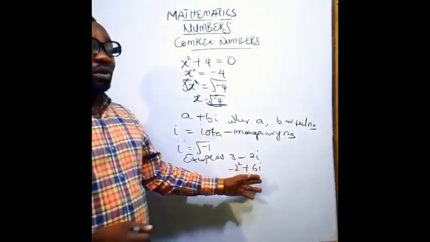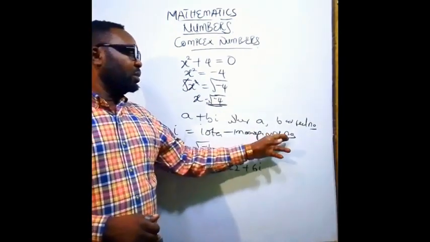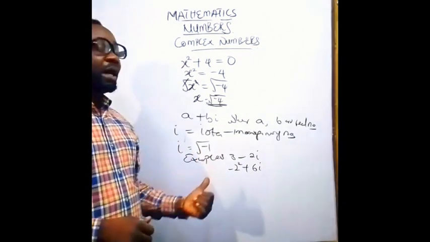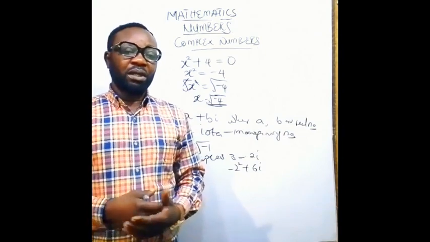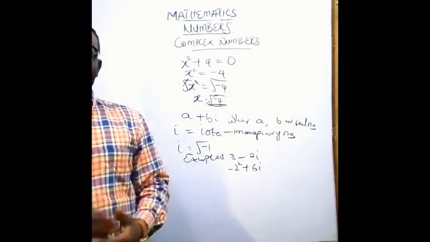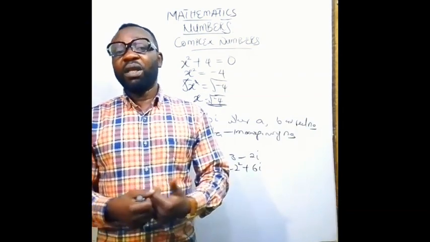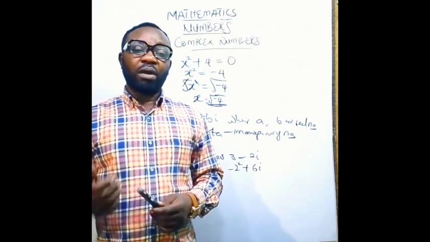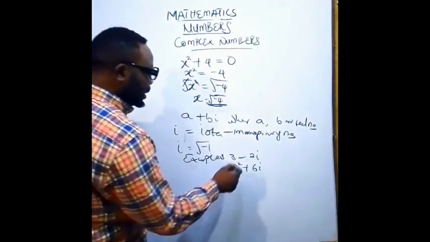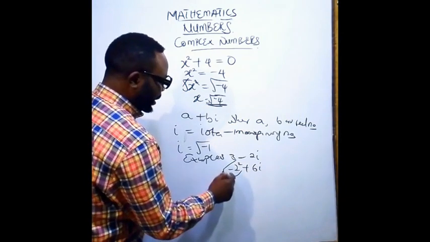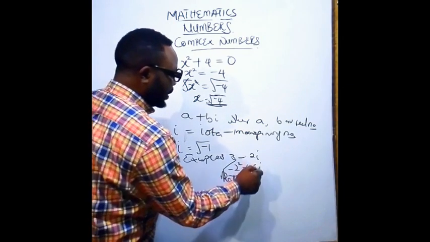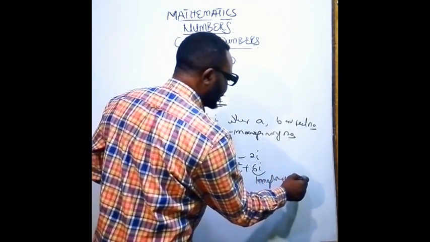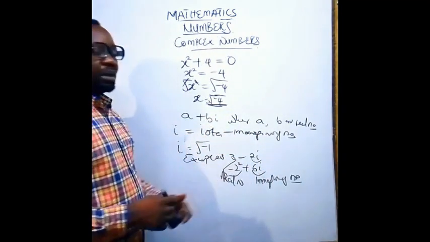Don't forget that the value of this iota is regarded as the root of minus 1. So by inserting that into this set of values, we're going to have a root that has a negative value. And when a root has a negative value, it turns the whole expression into a complex number. In this case, these are the real numbers here, while these are the imaginary numbers that we have in this set of information here.